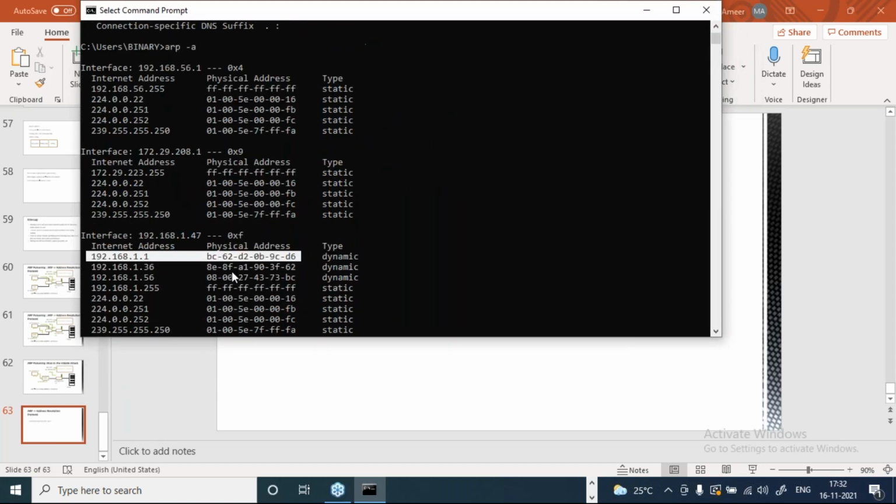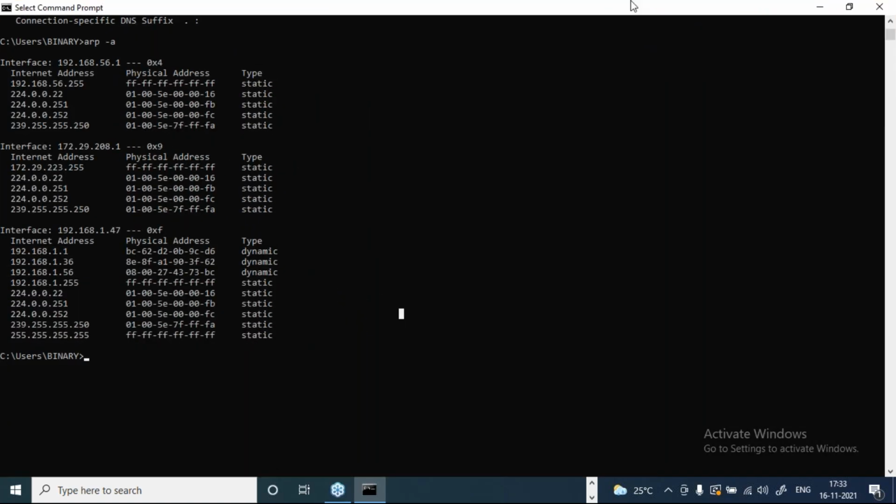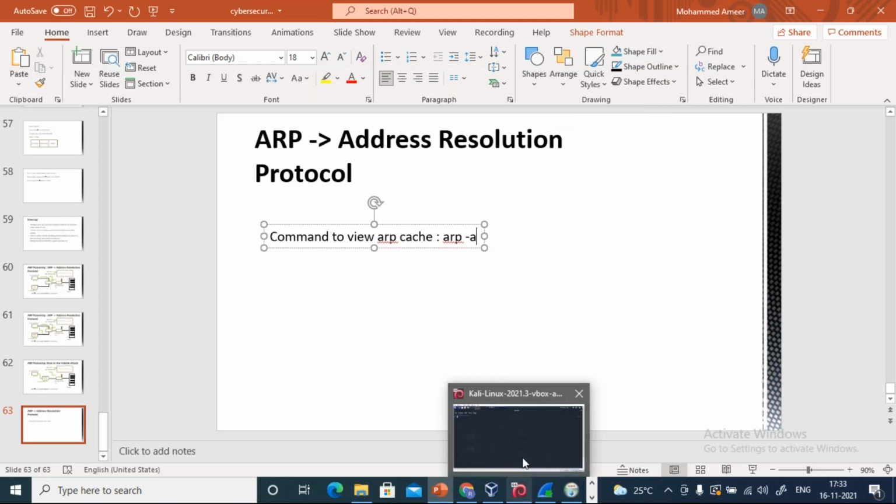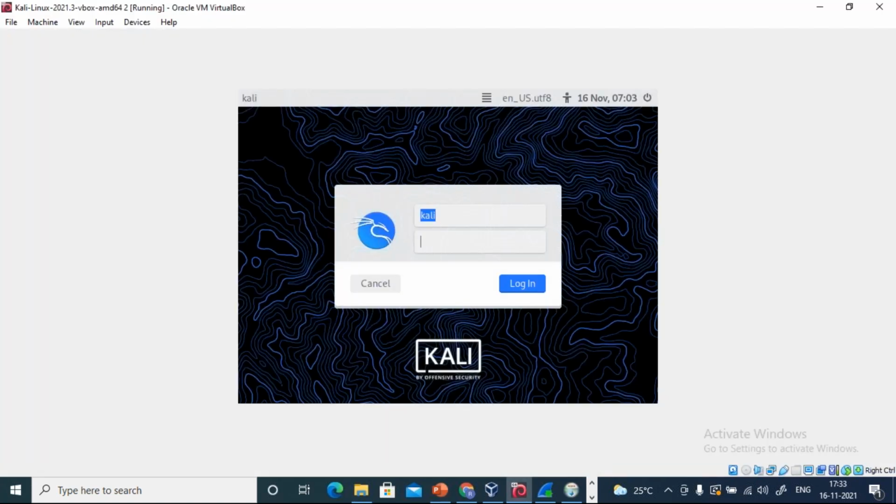So here you can observe this is the MAC address of our gateway, which is D6. So remember this, okay? This is nothing but the MAC address of our gateway. This is our default gateway's IP address and the associated MAC address, which is D6. So everything is working as it should. Now let us introduce our hacker's machine. Which is our hacker's machine that we are going to use? We are going to use Kali Linux. This is our hacker's machine.